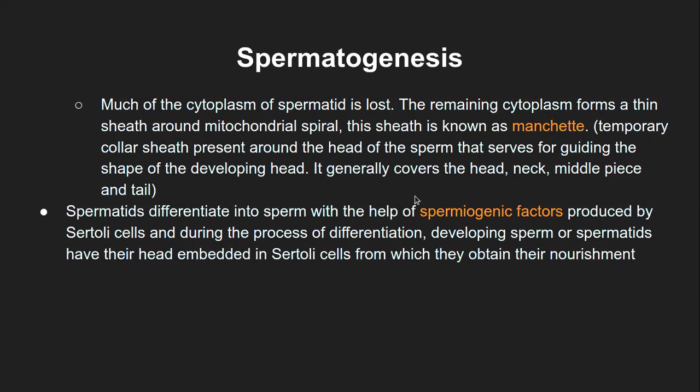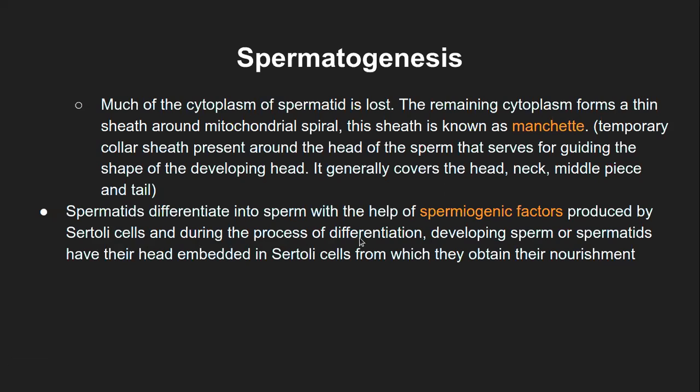The maturation has to happen in terms of the function inside the cell, in terms of the enzymes and proteins and so on. So that differentiation will happen with the help of spermiogenic factors, which are more like proteins and hormones, and they are produced by the Sertoli cells present within your seminiferous tubules.